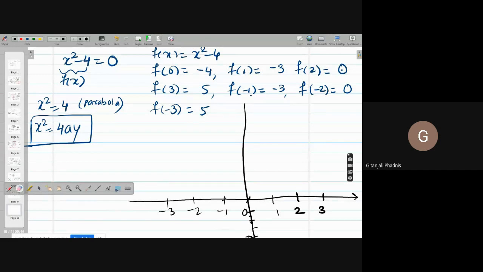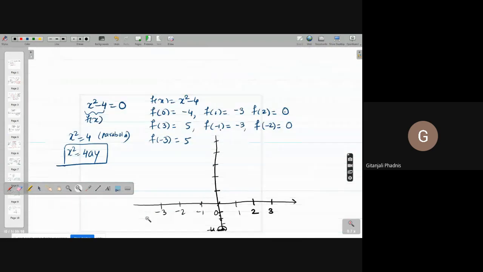Try to understand. And here I take 1, 2, 3, 4, 5, suppose. So f(0) is minus 4. Can you see it, girls?